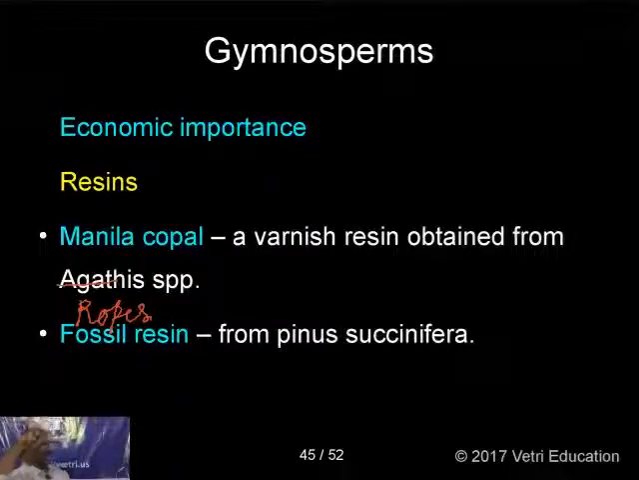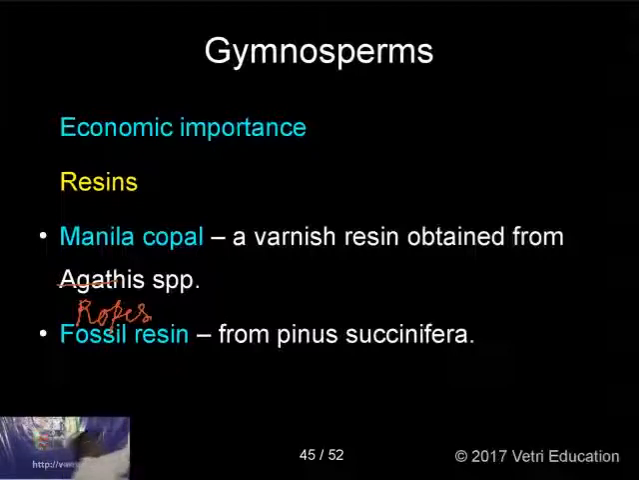Next, resin. Resins are secondary metabolites that form in the wood, and they are used in different ways. One is called Manila copal, a type of resin. Generally resins are used in varnishes and paints. This Manila copal, a varnish resin, is obtained from Agathis species. Agathis is a gymnosperm from which Manila copal is prepared.